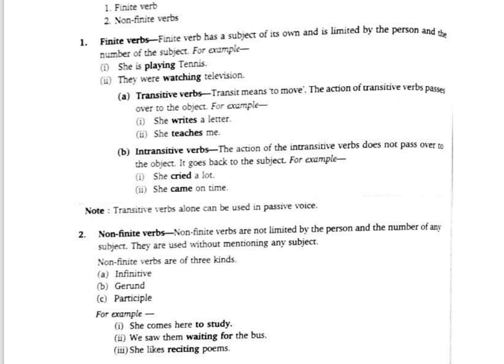Transitive verb. So there are two kinds of verbs here, transitive verb and intransitive verb, and this categorization you can do depending upon the object that is there in the sentence. If there is an object, then it will be a transitive verb. But if there is no object, then it will be an intransitive verb. So the action of a transitive verb passes over to the object. So when will a transitive verb be there? Whenever there is an object.